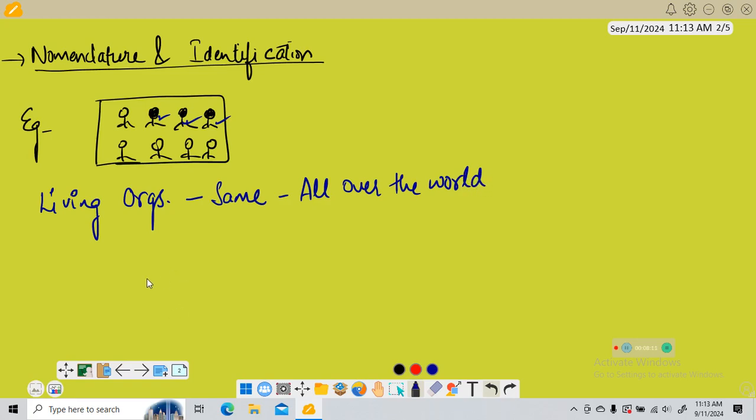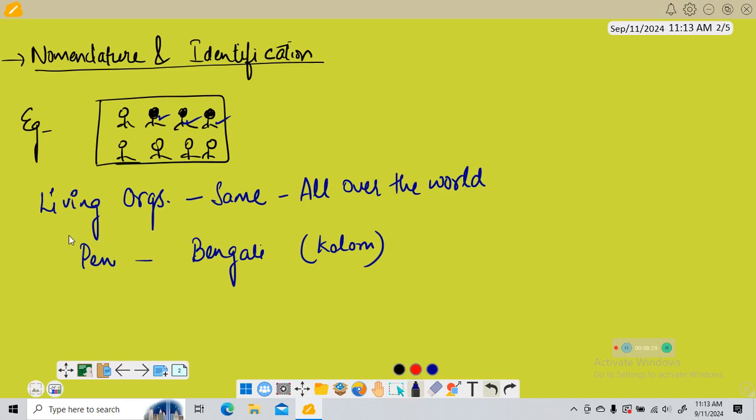Let's say I take the example of a pen. For example, I take an object, a pen. Now in Bengali, this pen is called Kolom. This is just for reference.